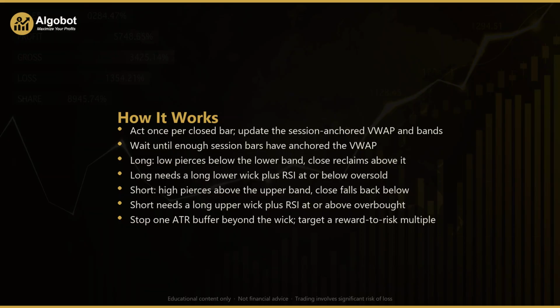Exits are fixed and structural. For a long, the stop loss is placed 1 ATR buffer below the rejection wick's low, the point where the idea would be proven wrong. The distance from entry to that stop becomes the risk, and the take profit is set at a reward-risk multiple of that distance, 1.5 times by default. The short side mirrors this above the high. Only one position per magic number is held at a time, so each trade is fully managed by its own stop and target. The strategy also skips new entries when the spread is wider than the max spread points limit.